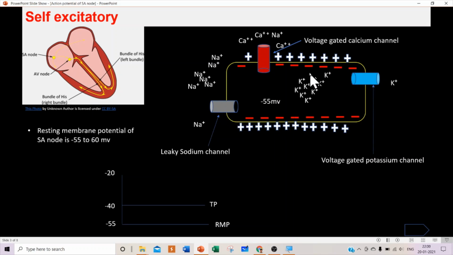In this cell, the resting membrane potential is minus 55 millivolts, and we know the cells are bags of potassium. Inside there is a higher concentration of potassium than in the extracellular fluid, and on the other hand, sodium is in very high concentration in the extracellular fluid compared to intracellular.